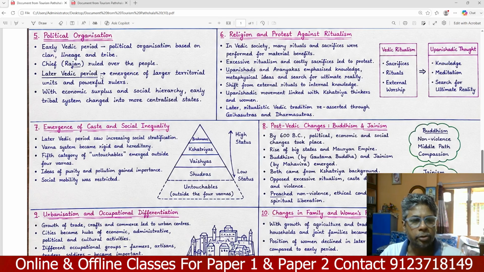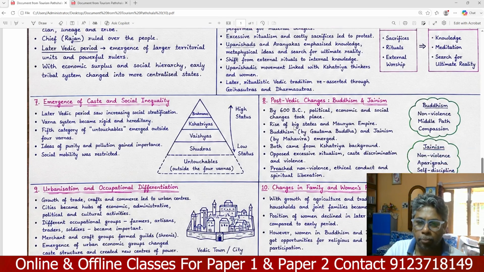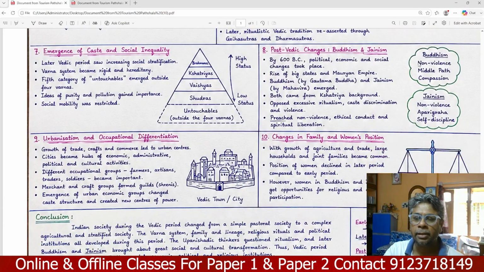Emergence of the caste system and social inequality. The later Vedic period saw increasing social stratification. The Varna system became rigid and hereditary. A fifth category, the untouchables, emerged outside the four Varna system of Brahmanas, Kshatriyas, Vaishyas and Shudras. Social mobility was restricted, which is a very important point.